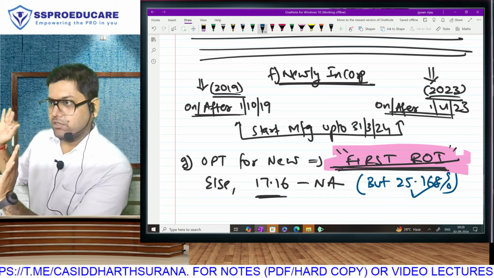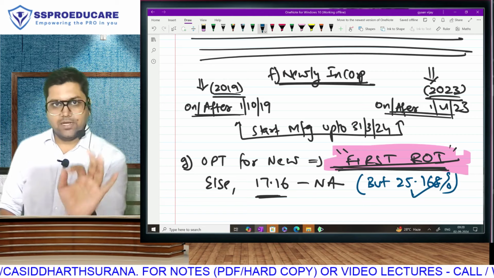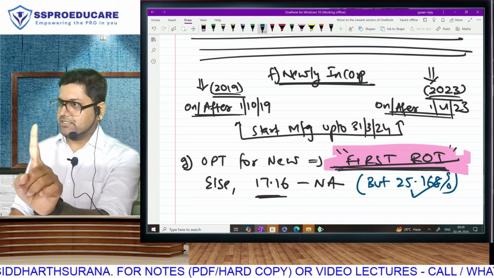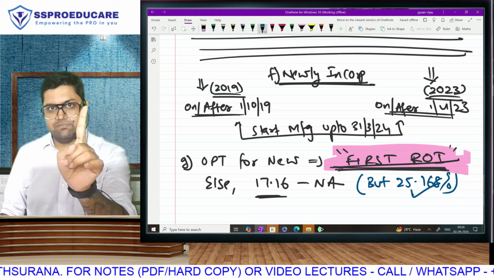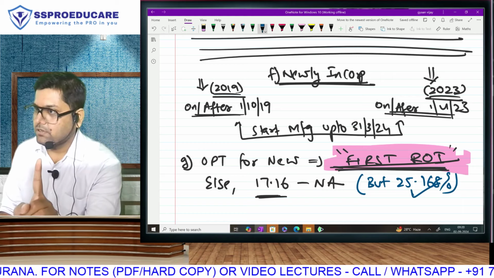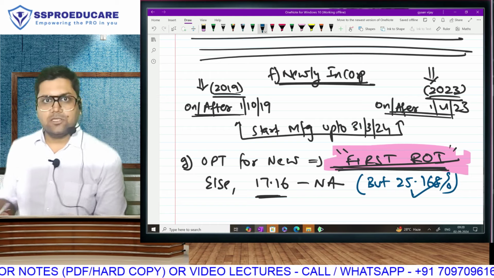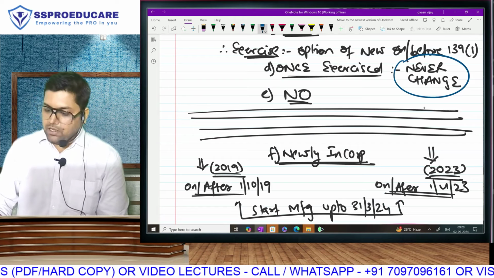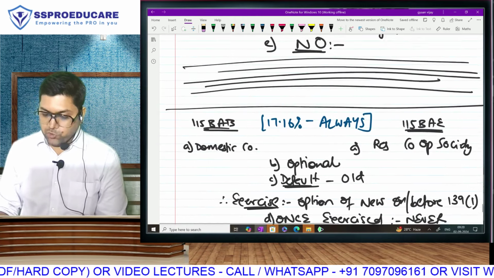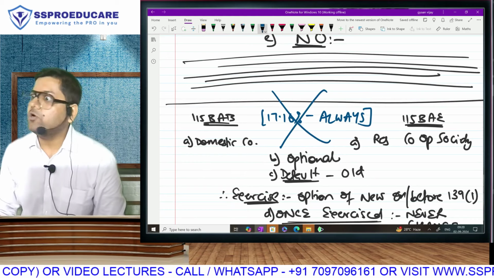You can choose whenever you want. Once you go in new, you will forever remain in new. Correct? These are new organizations. Is that clear? I am repeating for those who have some doubt. These are new organizations. Matlab now you will be filing your first return. In your first return, if you choose 17.16, तो you can never change, no, lifetime 17.16, वो clear है. In your first return, if you don't choose this section, क्योंकि optional है, तो you will remain in the old regime.